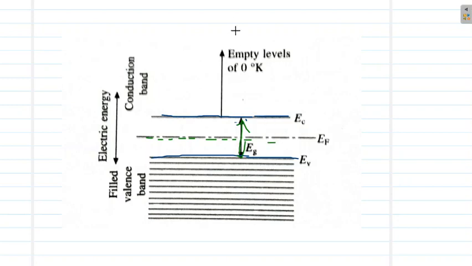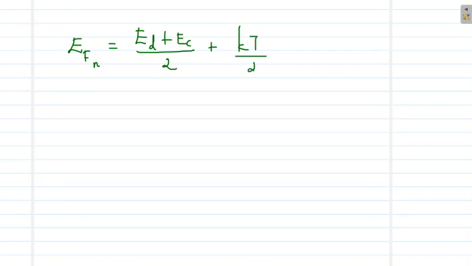Now let us try to find the position of the Fermi level in an extrinsic semiconductor. Similar to the mathematical formulations that we have already done, in the case of an n-type semiconductor, we can find the position of the Fermi level to be EFn = (ED + Ec)/2 + (kT/2) ln(ND/Nc).